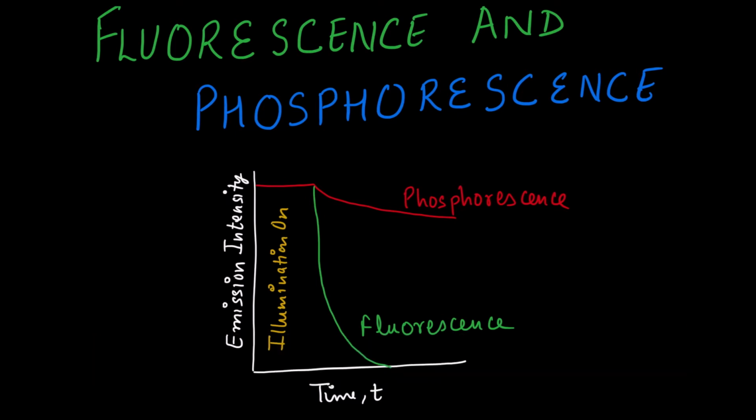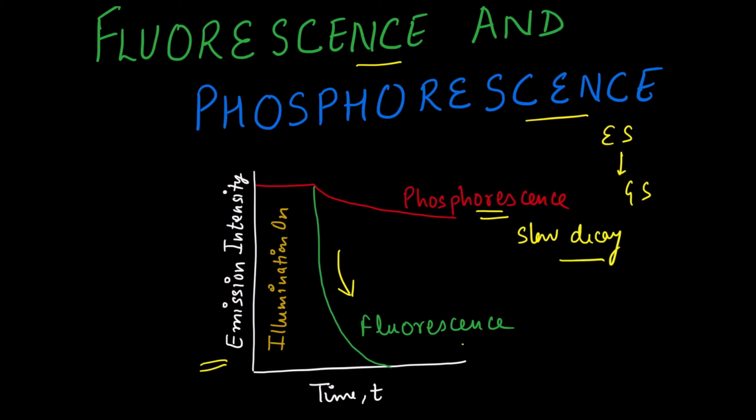Today we will learn about two emission processes, fluorescence and phosphorescence. Both these processes are radiative decay processes where the molecules make the transition from the excited state to the ground state. If we look into this emission intensity graph, fluorescence is a rapid decay process while phosphorescence is a slow decay process.